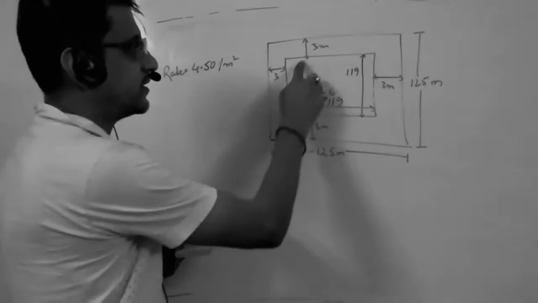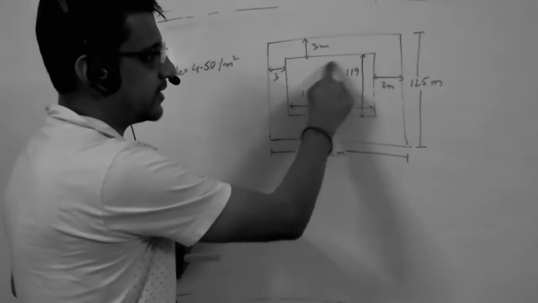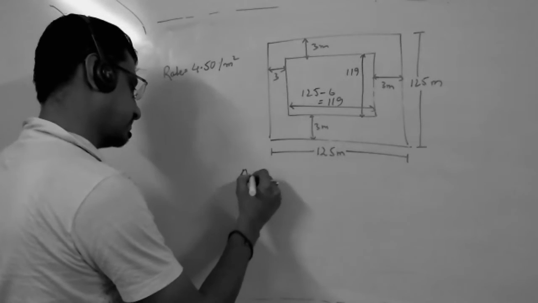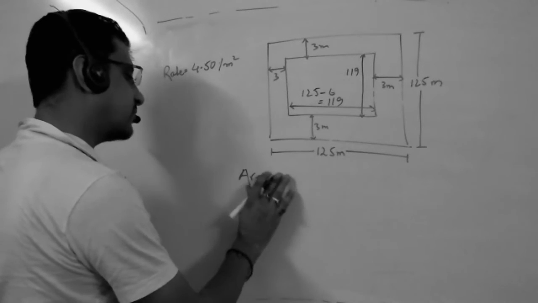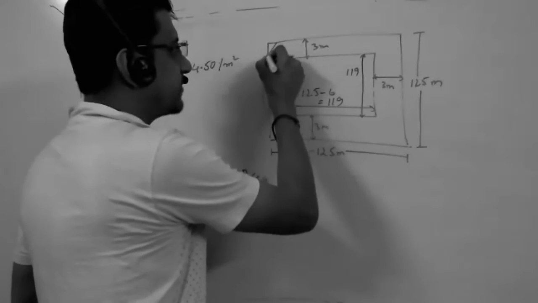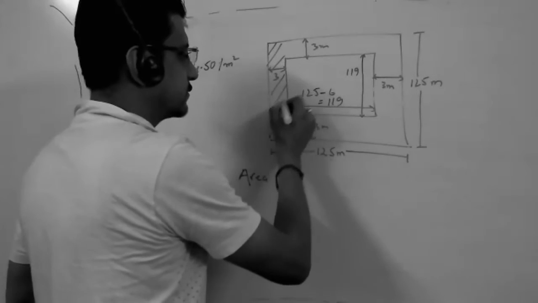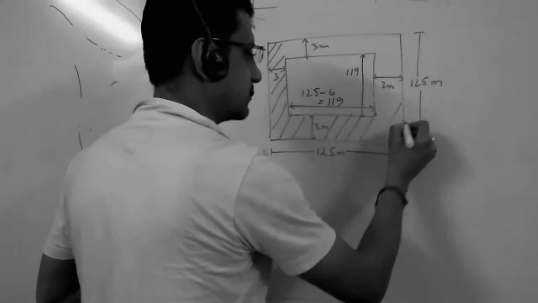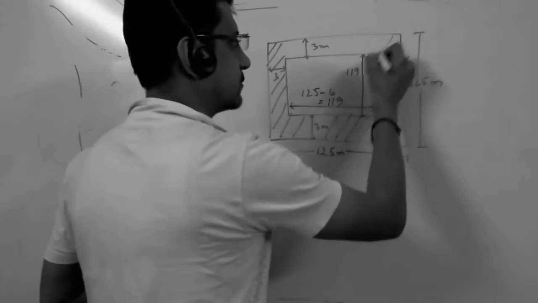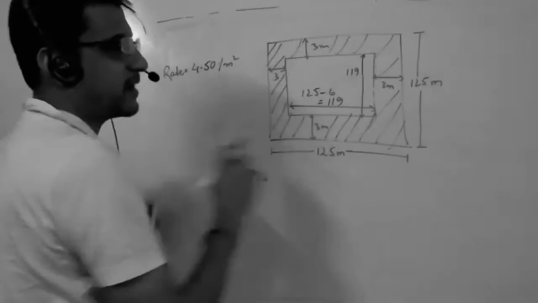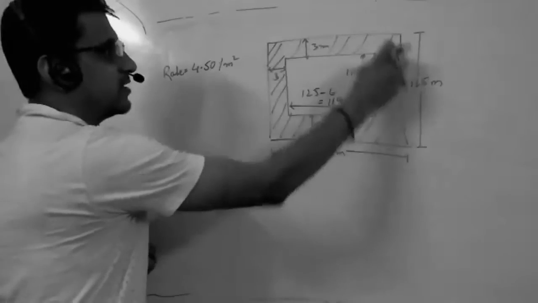So inside this one we have to find the area, isn't it? You have not understood the question. This you have to find. This is the path. You have constructed this path. You have to find the area of this one.